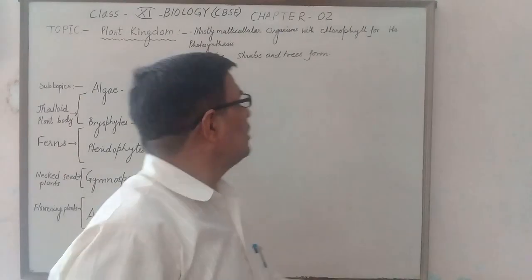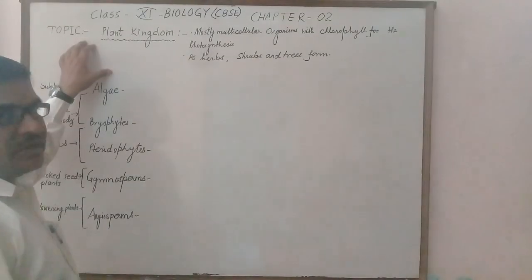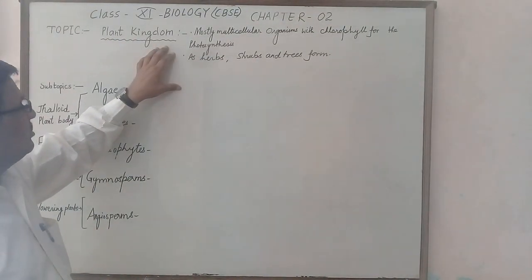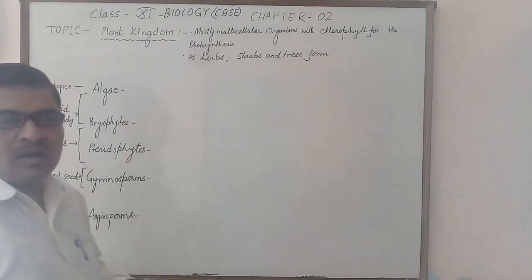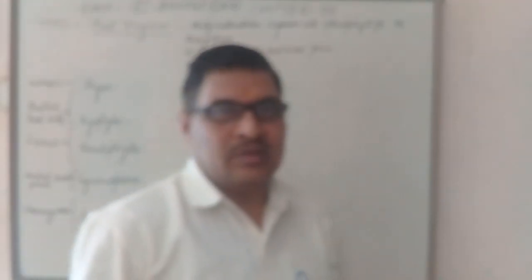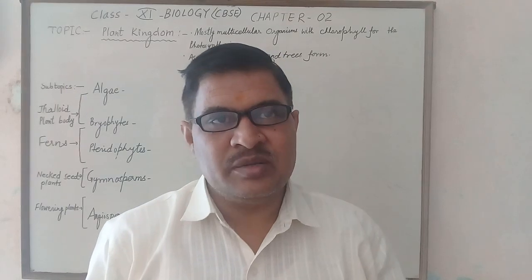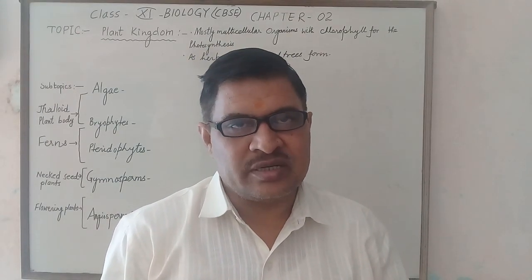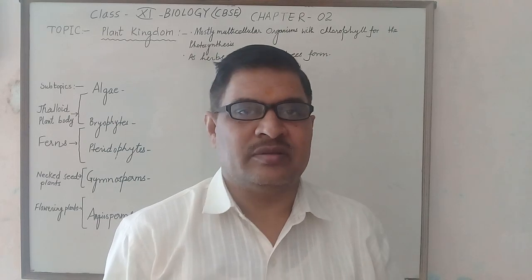Today, I will discuss the biology subject, chapter 2. The main topic is the plant kingdom. The plant kingdom is one kingdom in the five kingdom system of classification given by R. H. Whittaker in 1969.